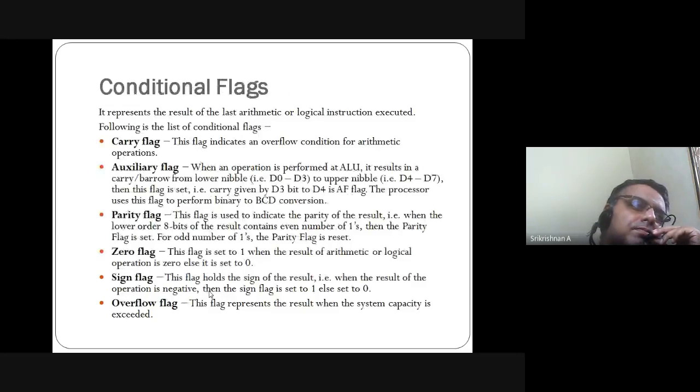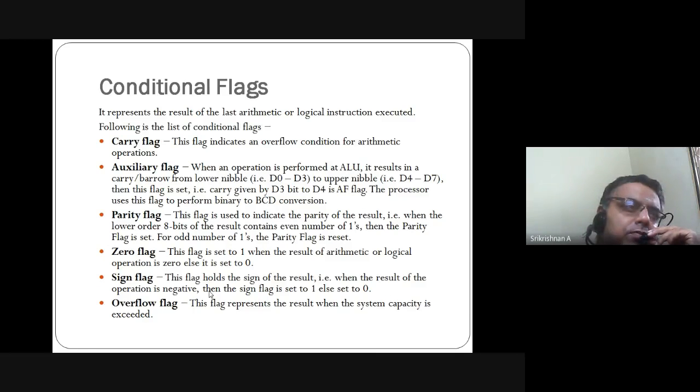Conditional flags. They represent the result of your last arithmetic and logical instruction executed. So whatever arithmetic and logical instructions were executed, the condition of the latest one will be stored here. Let us see them one by one. Carry means the carry flag. This flag indicates an overflow condition for arithmetic operations.